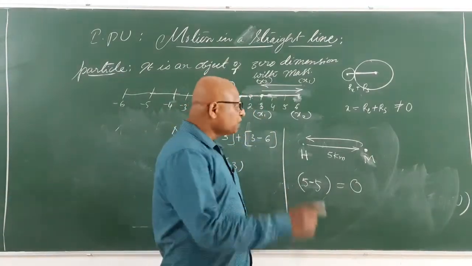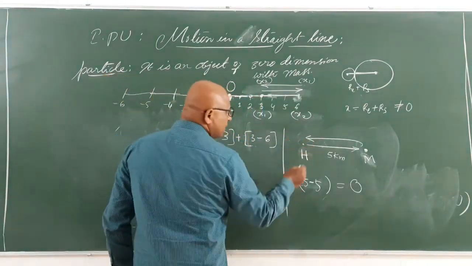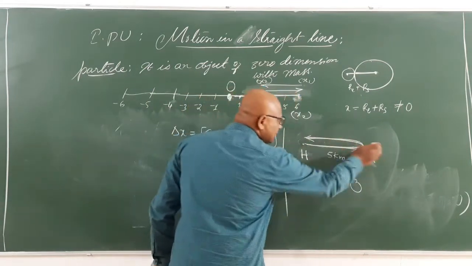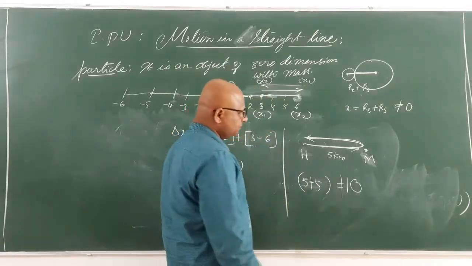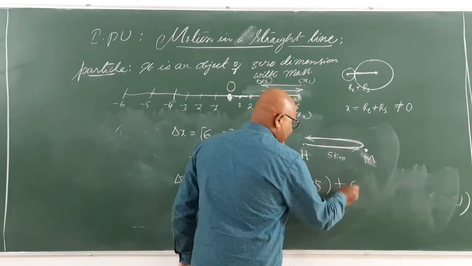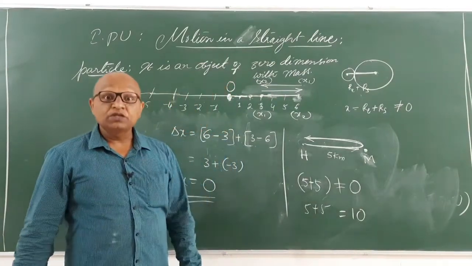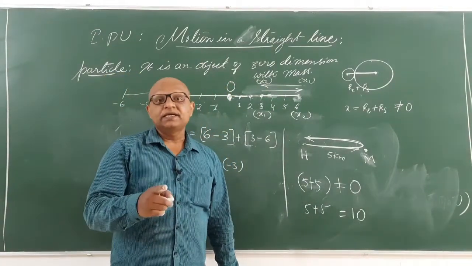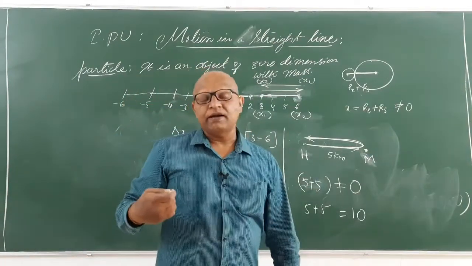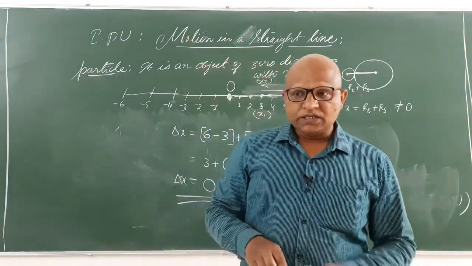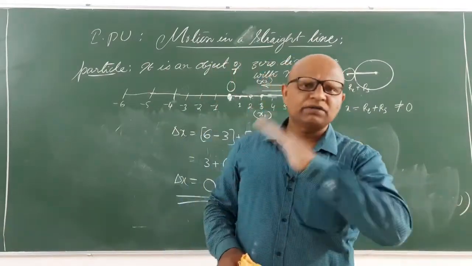So what you have counted is not the displacement. What you have calculated is the path length. The path length you have calculated is 5 plus 5. It is not equal to 0, it is equal to 10. Why does it become 5 plus 5 for you? Because you don't consider displacement as a vector quantity. You are not considering the right side and left side motion of the particle. You are only considering the magnitudes, how much distance I have moved, whether it is to the left or right or back to the left or whatever it is.